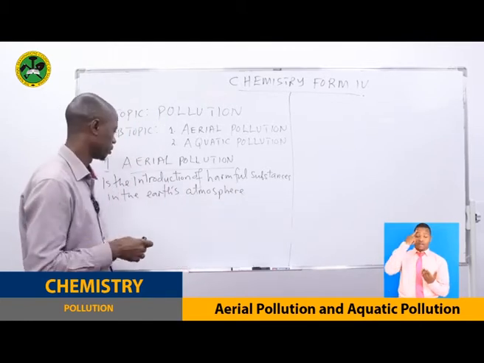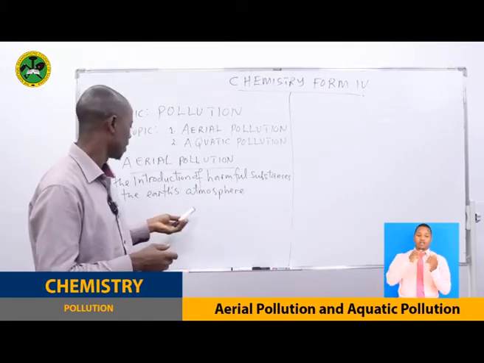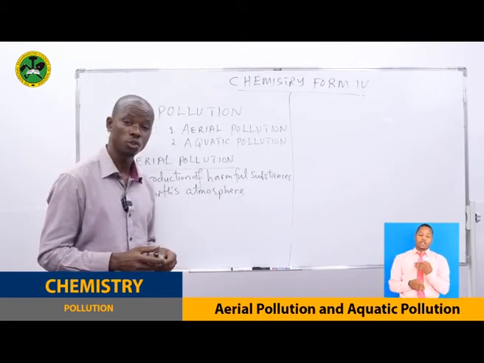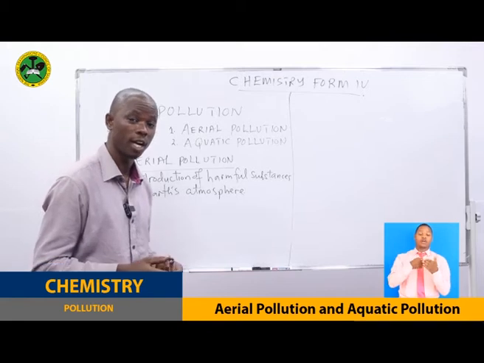This is the definition. And these harmful substances which are introduced in the atmosphere are called pollutants.